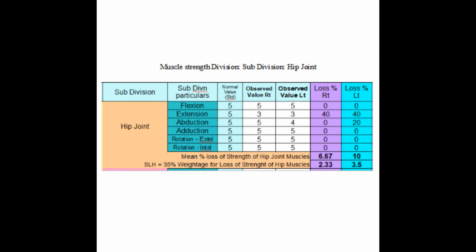Similarly, regarding the loss of strength of hip, on the right side we got 2.33% and on the left side we got 3.5%. So the initial huge figures of 66%, 33% and 40% after step-by-step processing became small values of 3.89, 2.33, 3.5 etc.